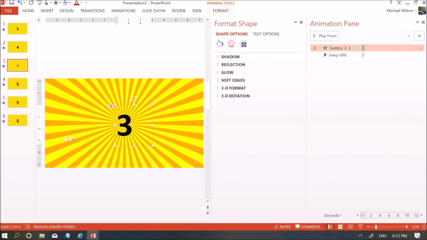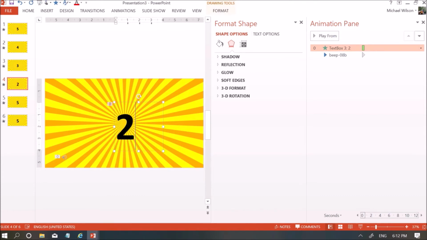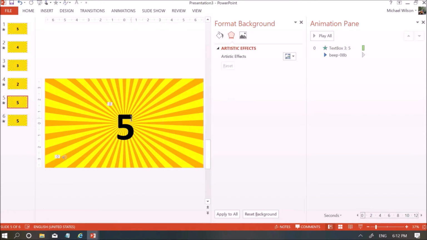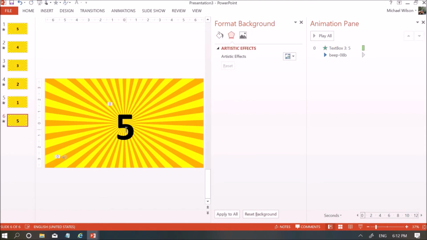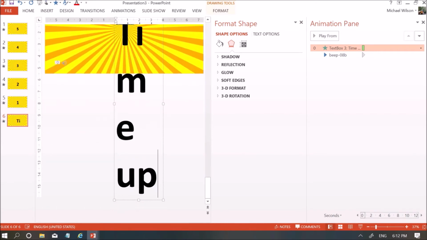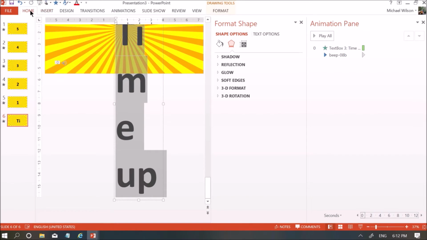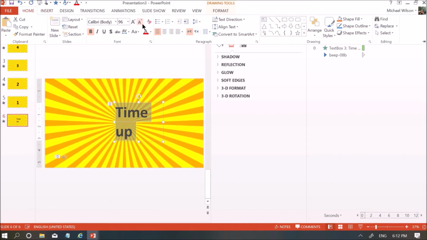5, 4, 3, 2 and 1. The end slide is for indicating that the time is over. So I'm going to make this as time out so that the viewer comes to know, okay, the time is over. The 5 seconds is over. You can resize the timer.